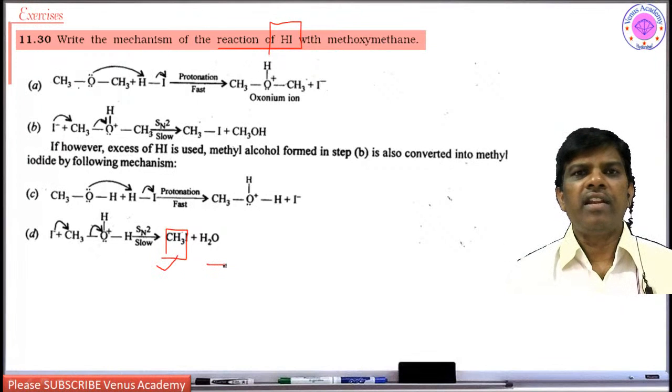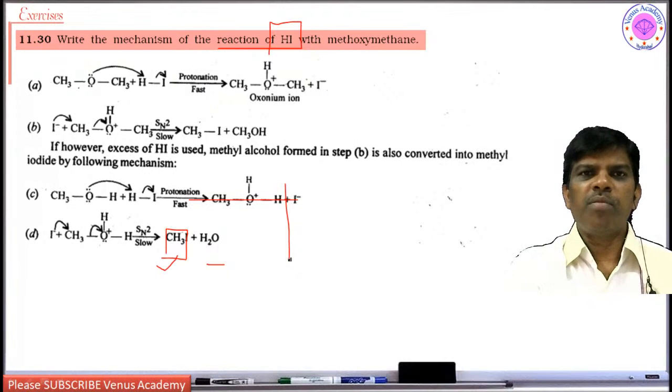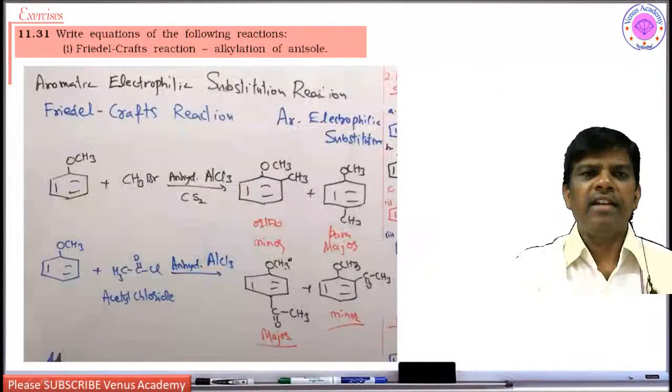So iodination or alkylation, the formed alcohols also take this halogen. Halogenation of alcohols takes place in the presence of HI. So the end product is methyl iodide.